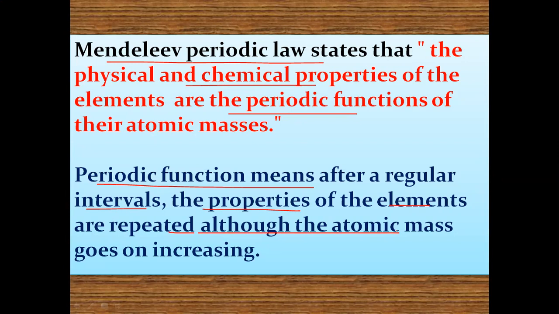Here you have to remember Mendeleev's periodic law: the physical and chemical properties of the elements are a periodic function of their atomic masses.